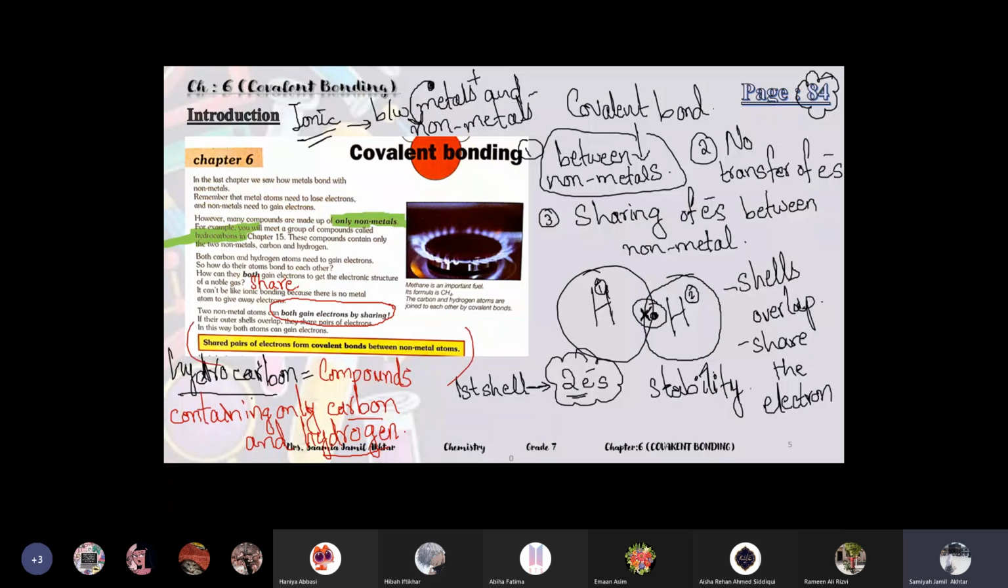This pair of electrons which is shared is known as a shared pair of electrons. So it has a name. If it comes to defining what a shared pair of electrons is, you can write that in covalent bonding, the pair of electrons which is being shared between two non-metals is the shared pair of electrons.